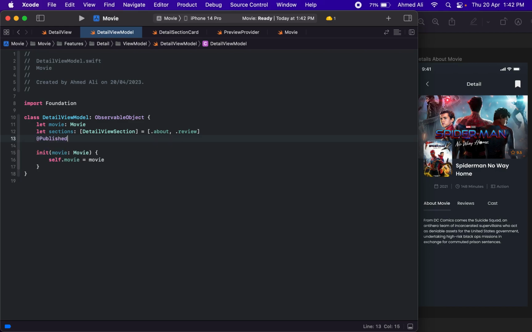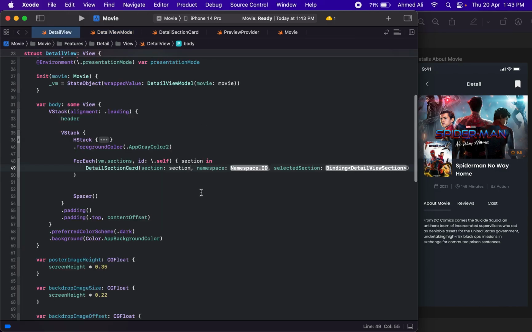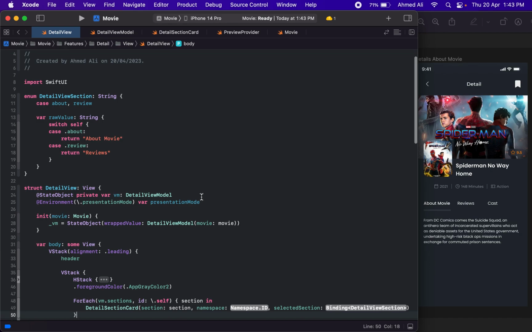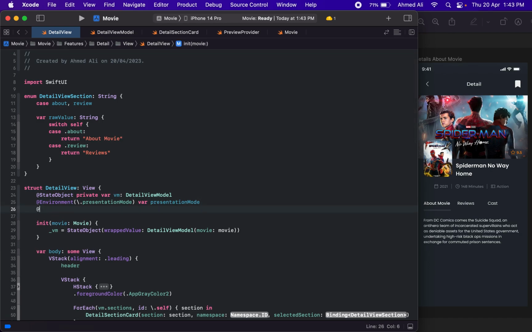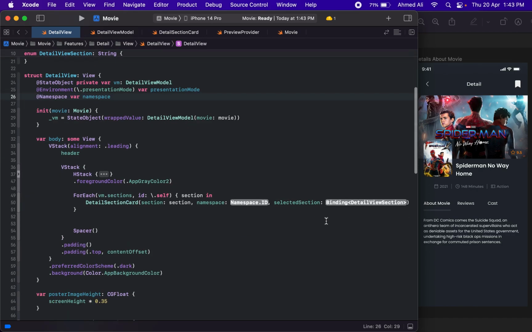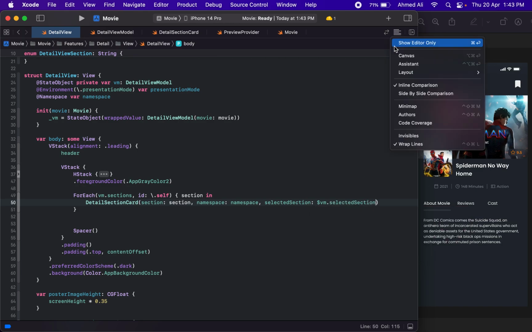So let's have published var selected section. So let's start by about, so we need the namespace in here, and then we can pass in the vm dot selected section. Let's see how this looks.